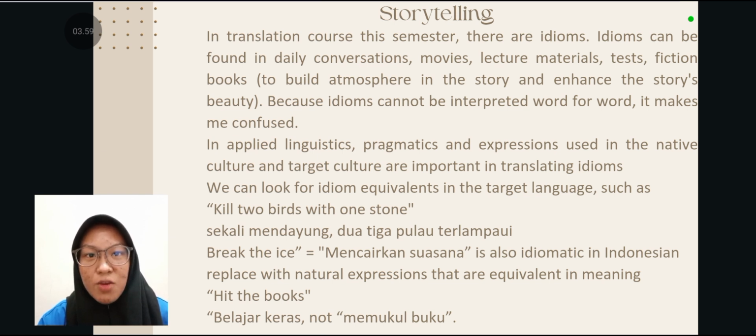We can look for idiom equivalent in the target language, such as kill two birds with one stone, sekali mendayung dua tiga pulau terlampaui. Break the ice, mencairkan suasana, is also idiomatic in Indonesian. Replace with natural expression that are equivalent in meaning. Hit the books is belajar keras, not memukul buku.